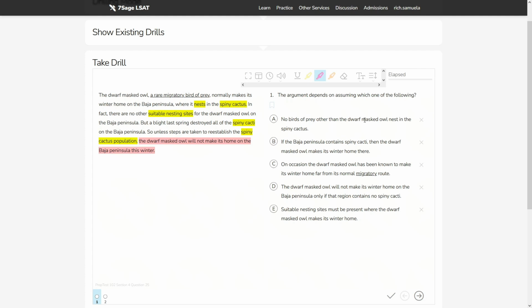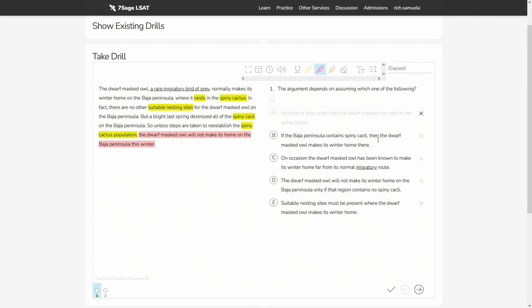No birds of prey other than the dwarf masked owl nest in the spiny cactus. Does the argument need us to consider any other bird than the dwarf masked owl? I don't think so. We don't talk about anything else in the stimulus. So I think we can safely discount A.